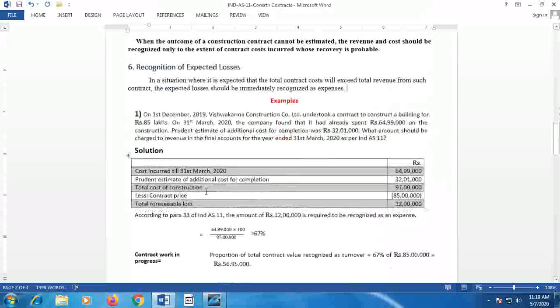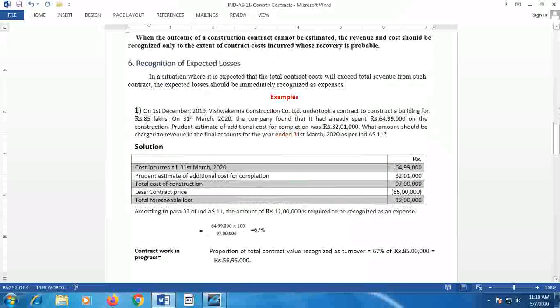We shall consider one example here. On 1st December 2019, Vishwakarma Construction Company Limited undertook a contract to construct a building for Rs 85 lakhs. On 31st March 2020, the company found that it had already spent 64 lakh 99,000 on the construction.